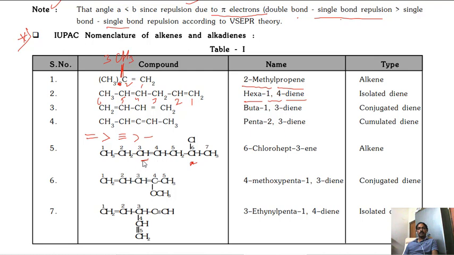Major preference is double bond, even though it is not getting the least number. So sixth position chlorine is there, 6-chloro, total 7 carbons, hept, alkene is there in third position, 6-chloro-hept-3-ene. Okay, next.